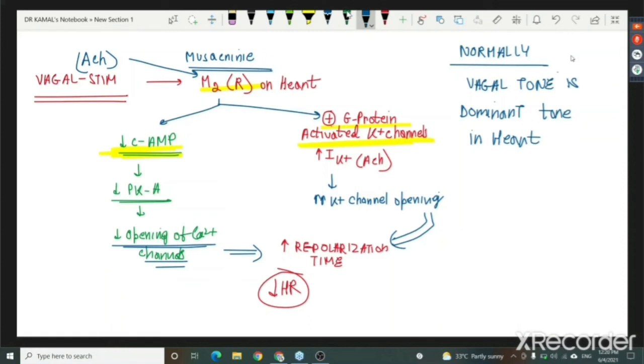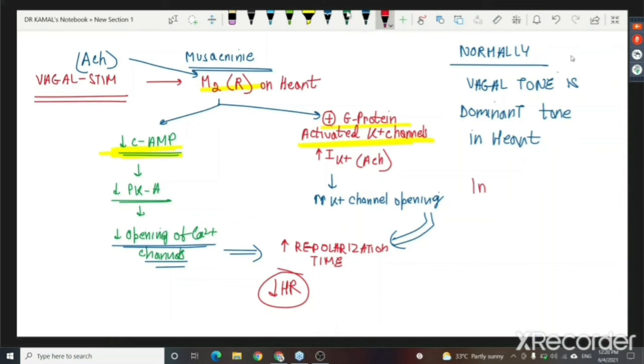Why? Dual action. So what do I mean when I say vagal tone is the dominant tone in the heart? That vagal fibers normally will keep your heart rate low. And the more a person is exercising, the more the vagal tone increases.